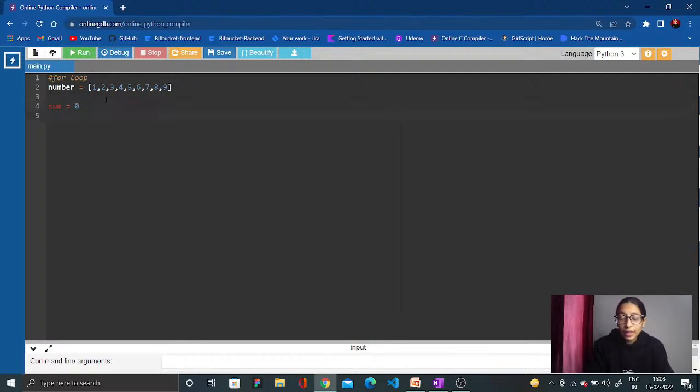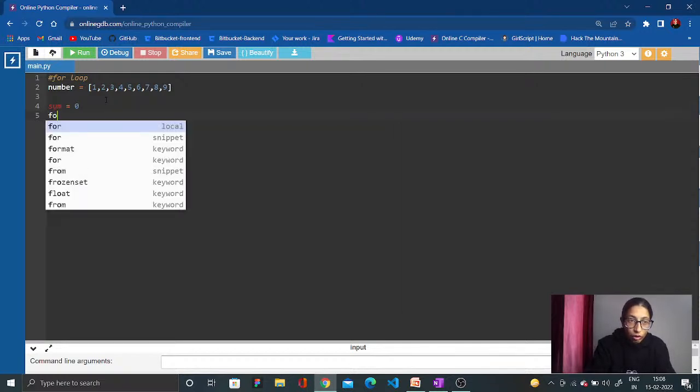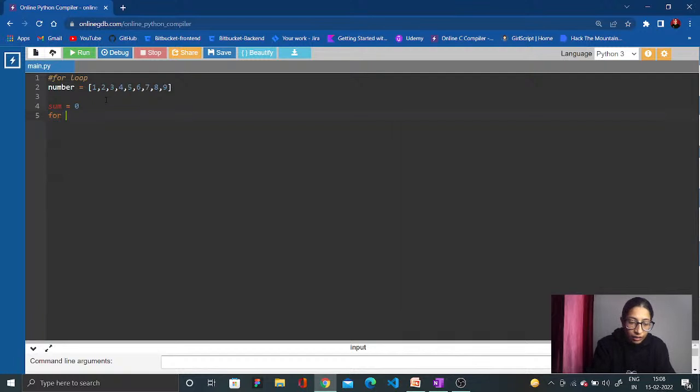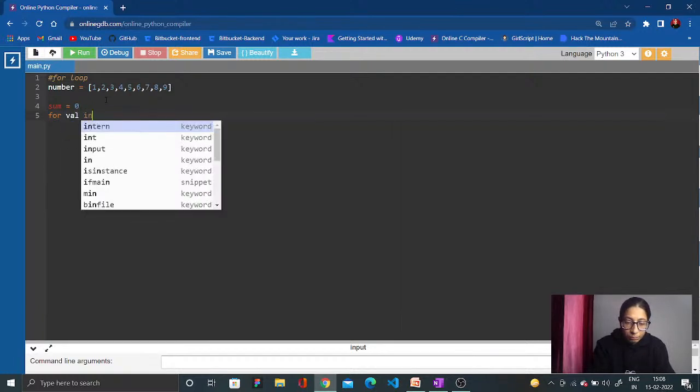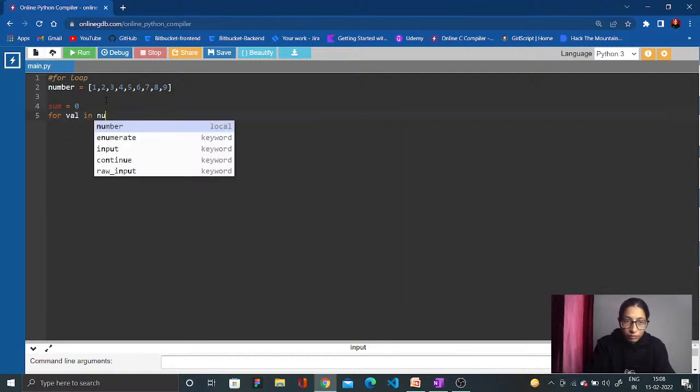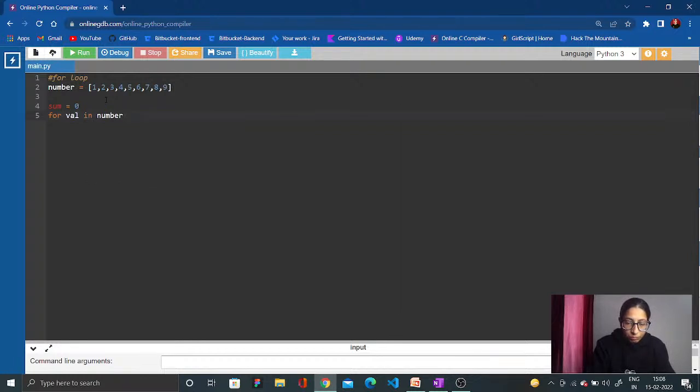Now I'm going to iterate over the list of values. Okay. Now if I say for val in numbers, either I can say number also, but it will give me an error because of fixed points. Okay.